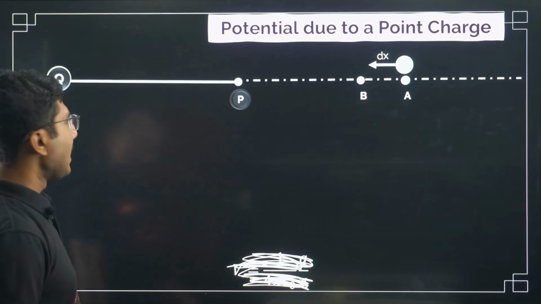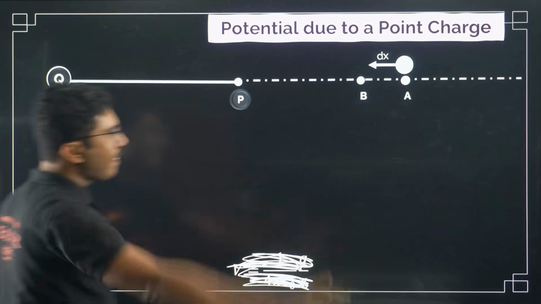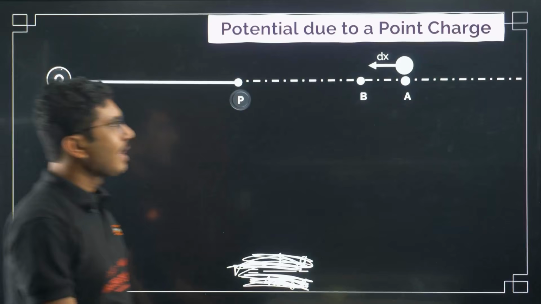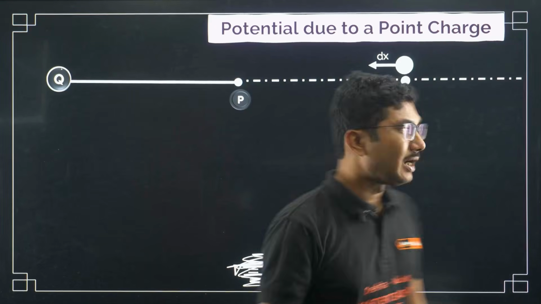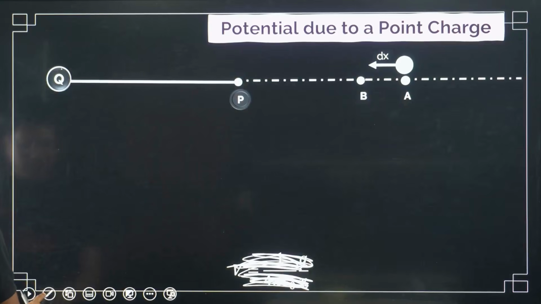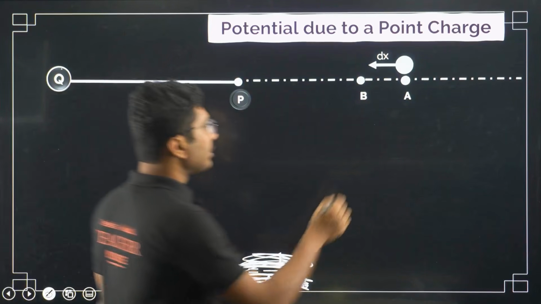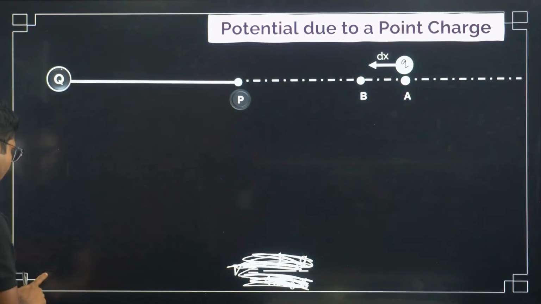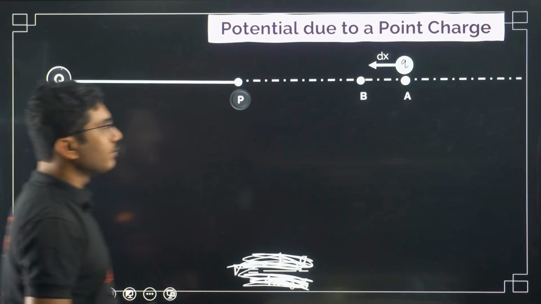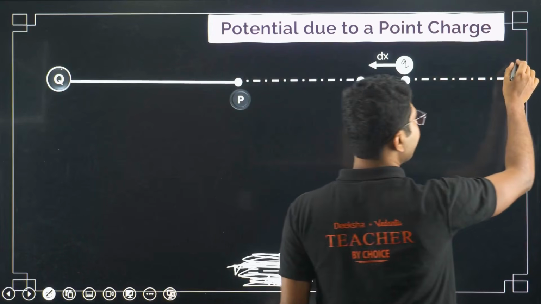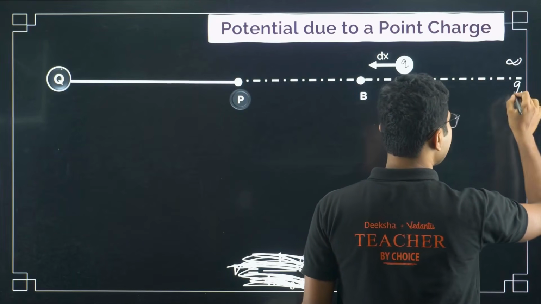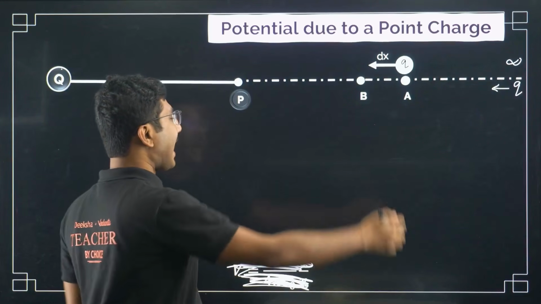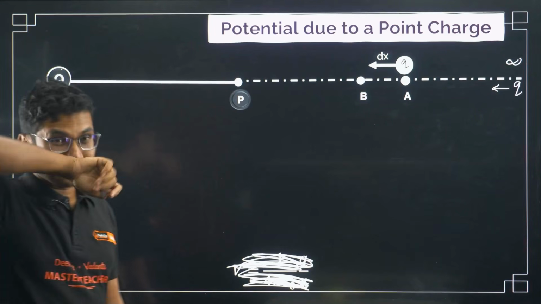Okay, now let's see. Here we have the same system. Here we have a point charge, capital Q, and we are bringing a small test charge, small q, from infinity to our point of observation P. Small q started its journey at infinity, very far away, and we have to reach our destination, that is point P.